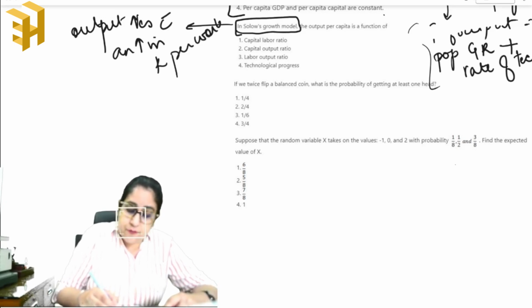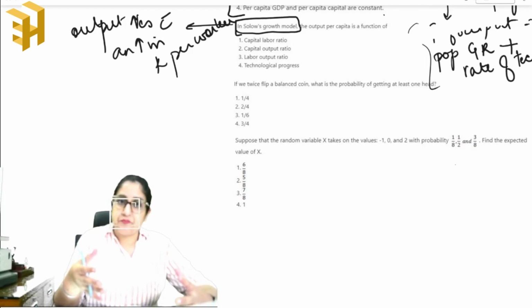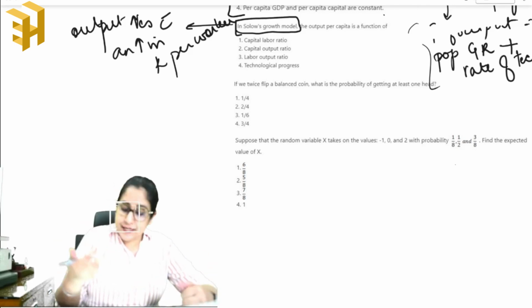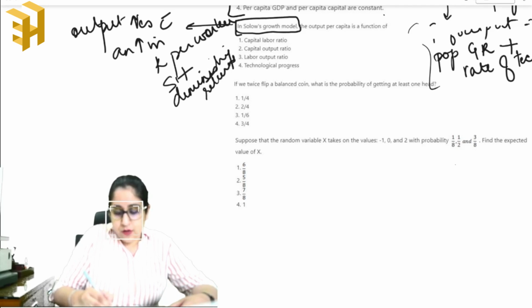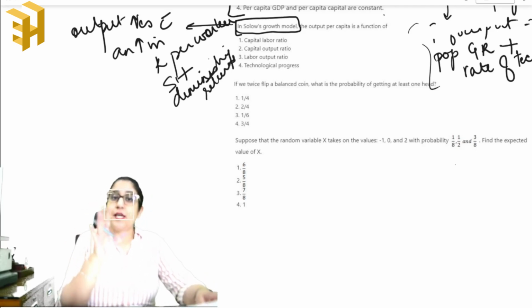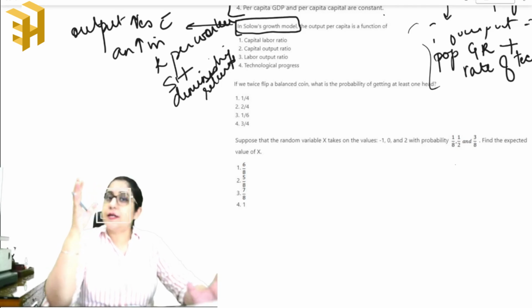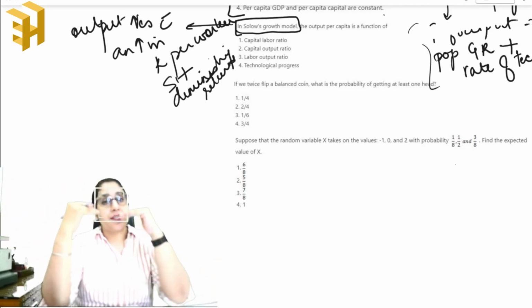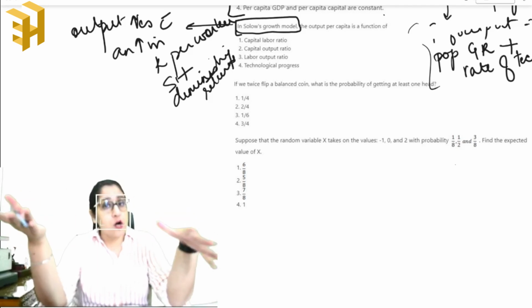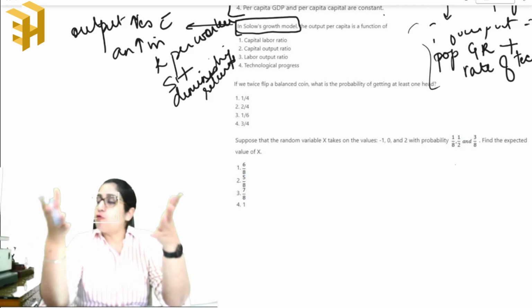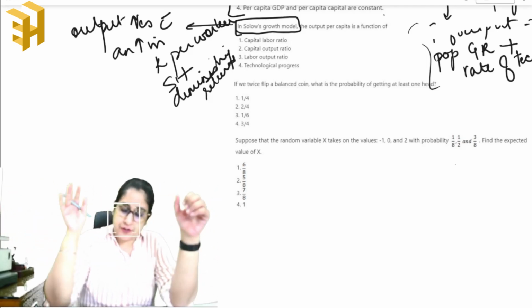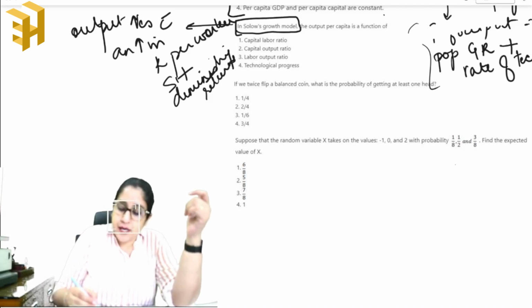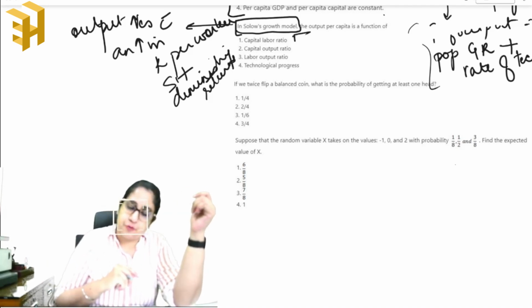So if you give more capital to the worker, the output will increase subject to diminishing returns. Solow's growth theory is mainly focusing on the capital labor ratio: if you give more capital to the labor to work with, the output will automatically increase subject to diminishing returns. So the answer to this should be capital labor ratio.